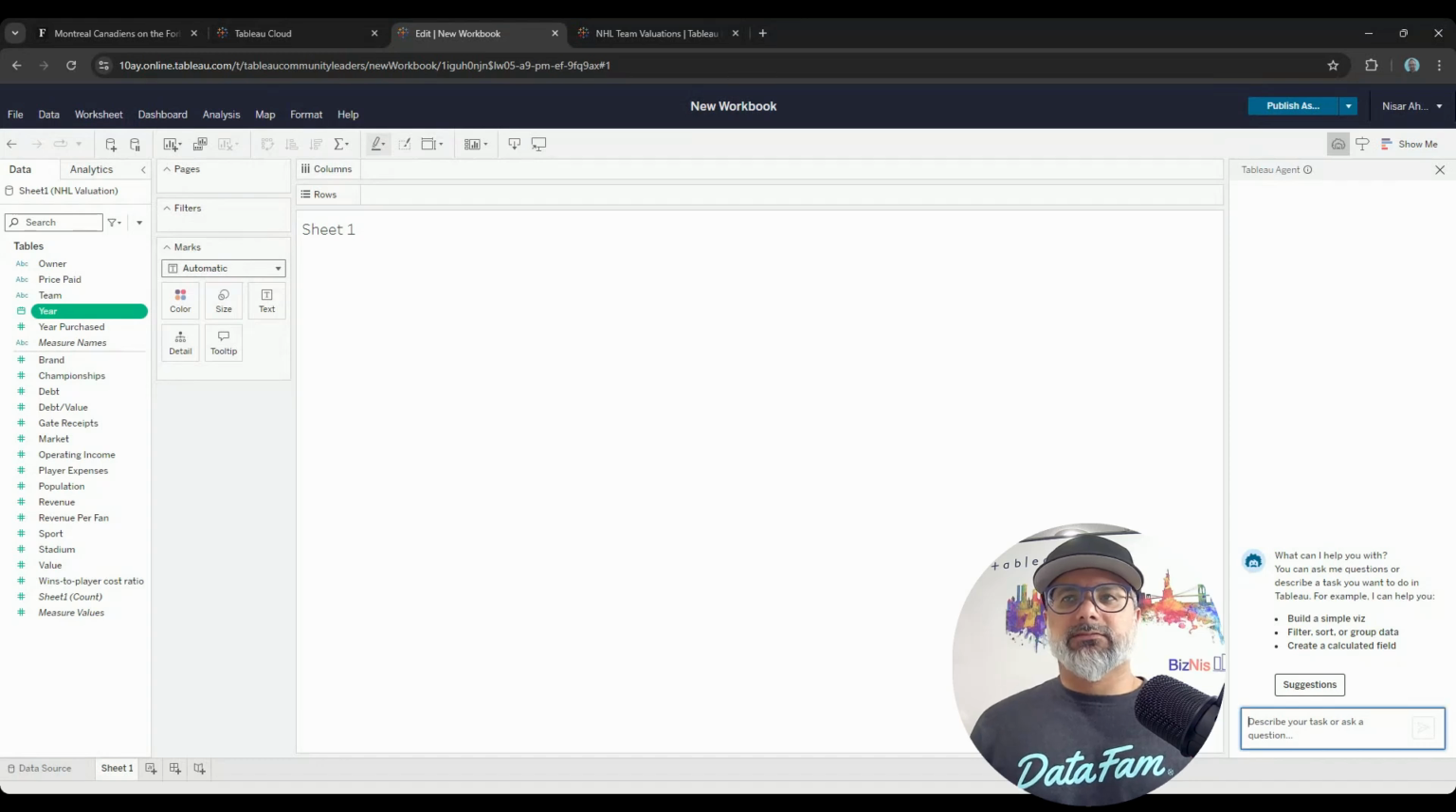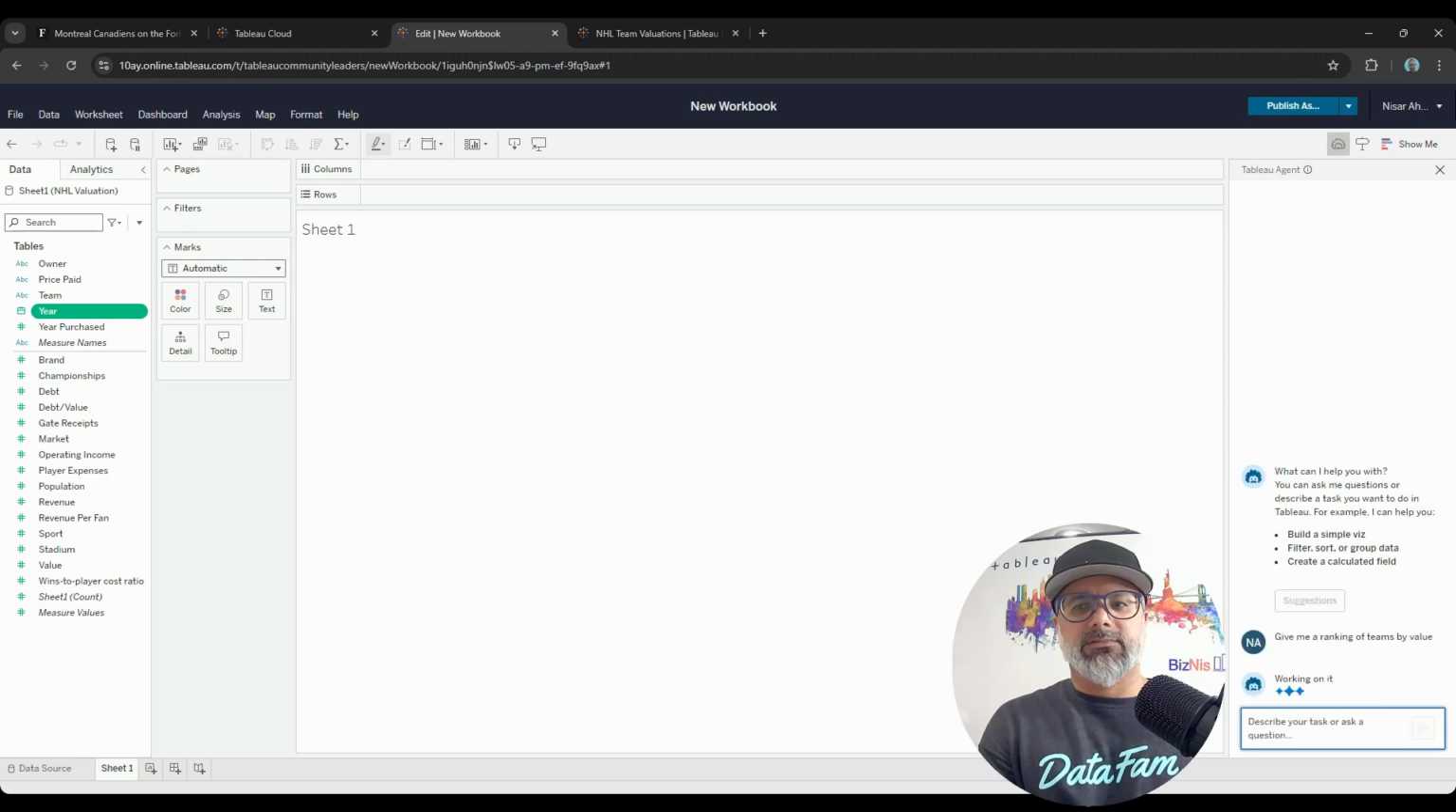Now, this is where you can ask or prompt Tableau Agent. So you can initiate the prompt by asking it questions or asking it to do things or clicking on the suggestions. I'm going to first start off with prompting it because the data I have is team values, and I want some type of display to show the rankings from 1 to 32 of all the teams. So I will ask Tableau Agent, give me a ranking of teams by value. Pretty open-ended.